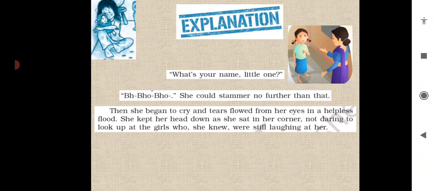Then she began to cry and tears flowed from her eyes in a helpless flood. So now when she stammered, she started crying. Why? She kept her head down as she sat in her corner, not daring to look up at the girls who she knew were still laughing at her. So she was feeling shame और उसे बहुत बुरा लगा और वो बहुत रोई.